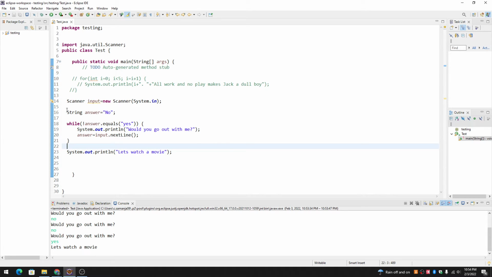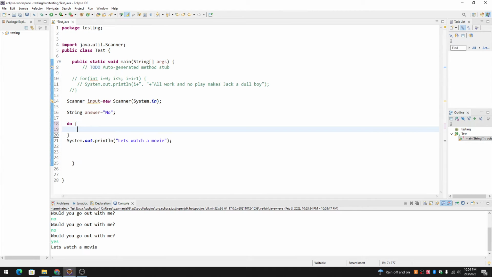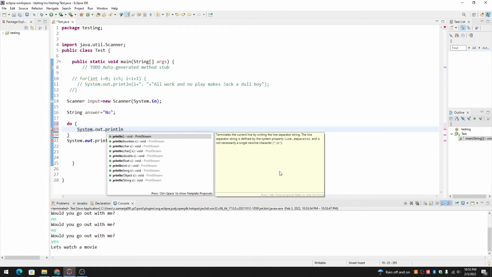But in a do while loop, let's write a do while loop for the same program. In a do while loop, we put the execution first. The testing happens after.